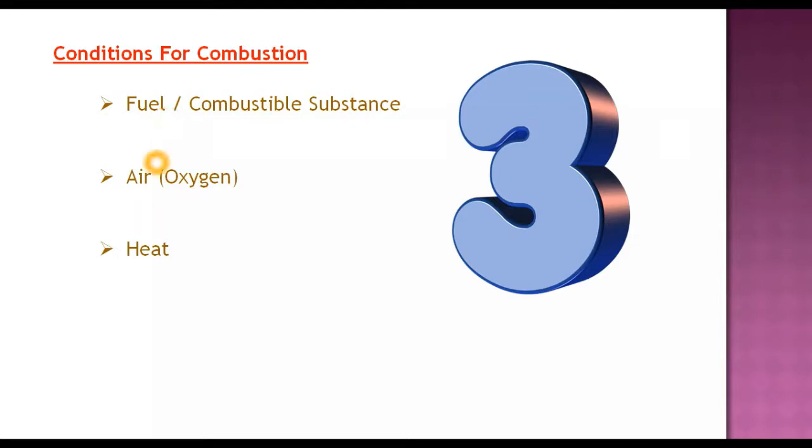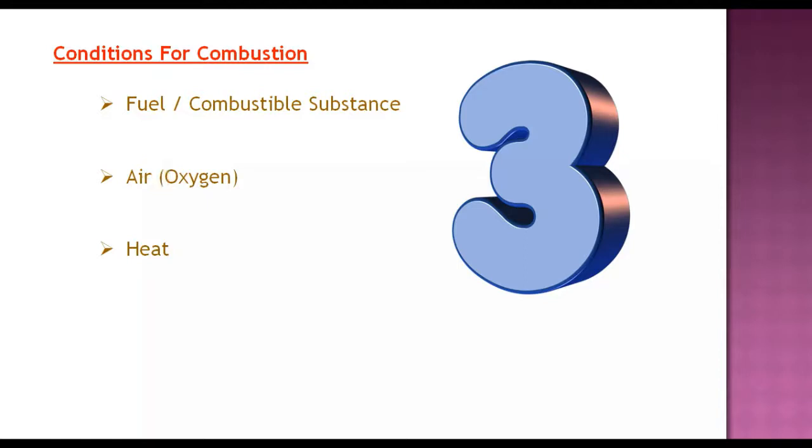Second condition is air. That means oxygen. Why? Because as I mentioned before also, oxygen is extremely important for combustion to take place. Now, what happens during combustion? The substance reacts with oxygen. So, without oxygen, there will be no reaction, there will be no energy released. So oxygen or air is very important for combustion to take place.